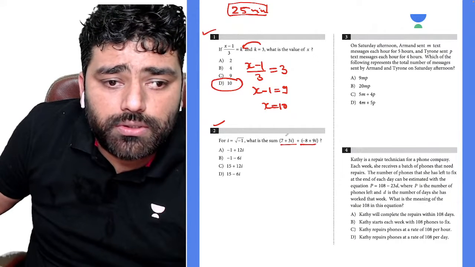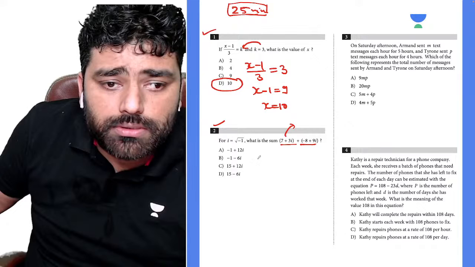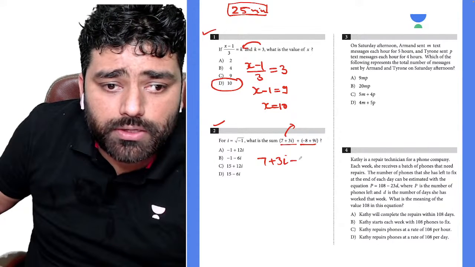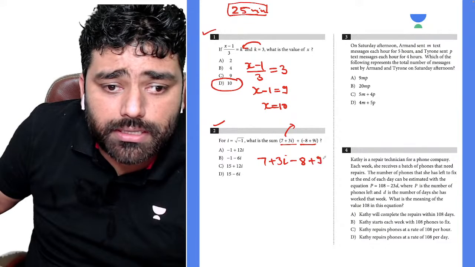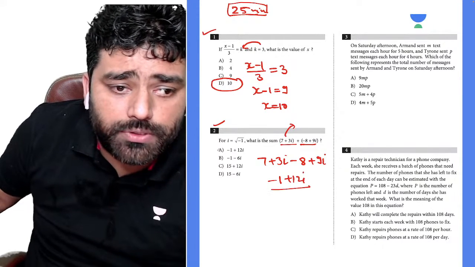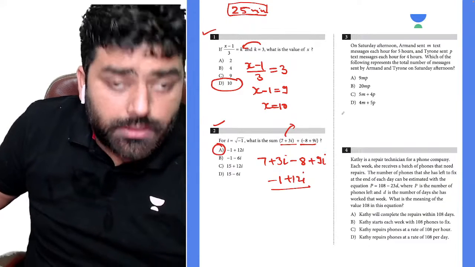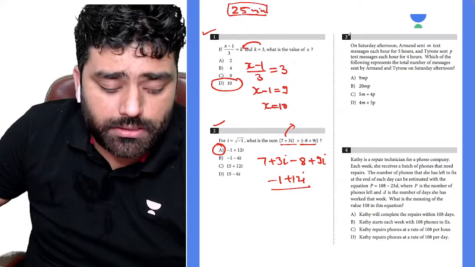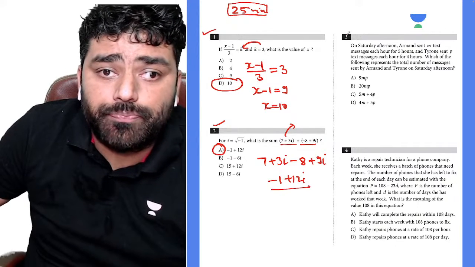Question number two, what is the sum of this and this? So these are the two complex numbers there. So first of all, you can open it, just negative 8 plus 9i. So this is going to be negative 1 plus 12i. So A is the answer. Right, guys? If you have any doubt, you can just ask me.